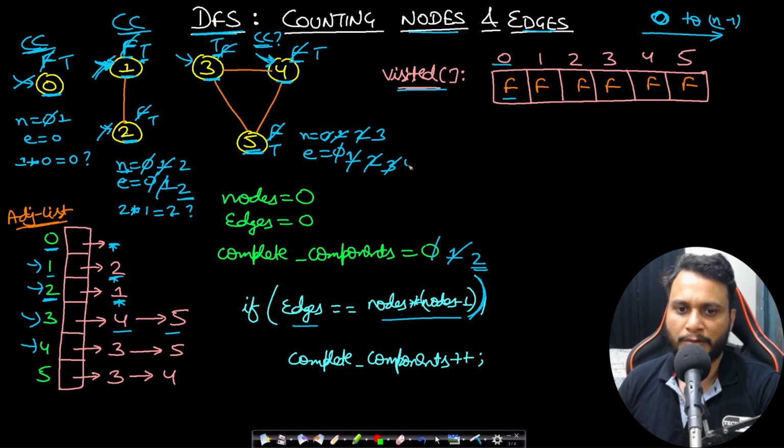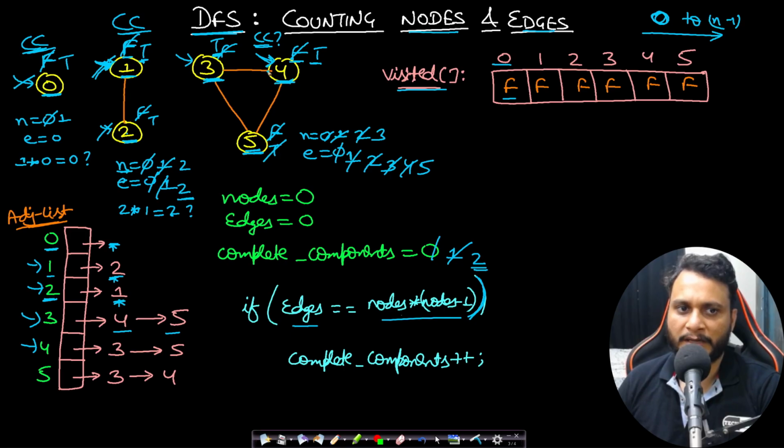So increment the edge count to 4. But can we visit 3? No, because 3 is already visited. From 5, there is an edge to 4. Okay, so increment the edge count to 5. But can we visit 4? No, because this is already visited. And we are done. We will be backtracking from here to 4.